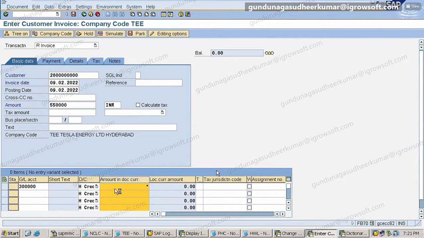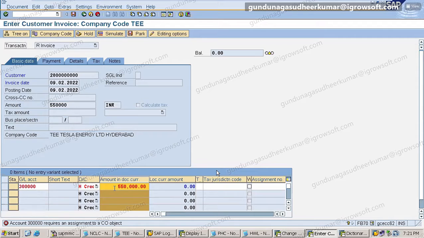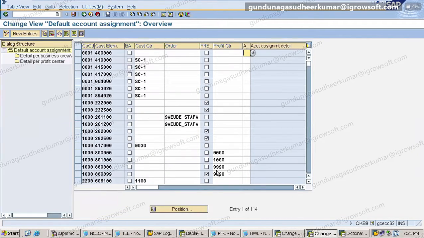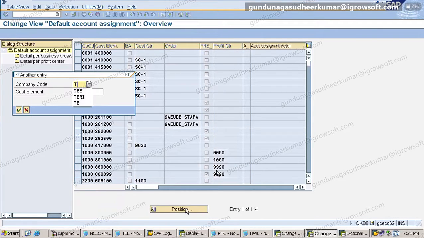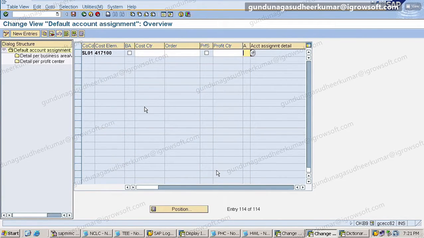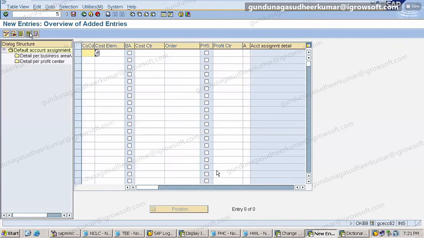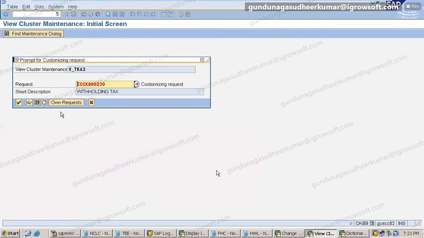You see, when I press enter here, you can see it requires assignment to CO object. Okay, so why are we getting this? Have we not assigned, not saved or what? Let me check. OKB9. What is your company code? TE, right? So here you see, I did not save it. New entries. So what should I give? Which cost element? The 3 lakh cost element. Which profit center? It's YDPC. Save. So this is the mistake we have done. Probably I had not saved it.